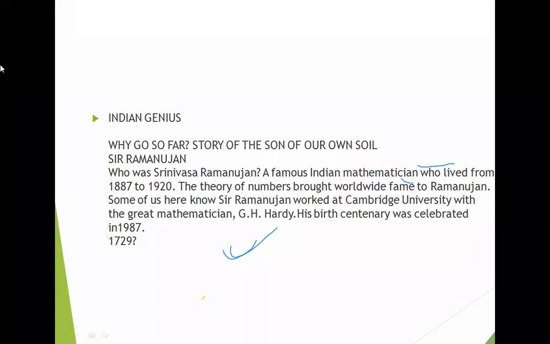He got a clerical job at last, and there his mathematics was noticed and honored. Then someone suggested he contact others, and later he went to Cambridge University. There he worked with the great mathematician G.H. Hardy, and his birth centenary was celebrated in 1987. So we all know about this mathematician genius of India, Ramanujan.